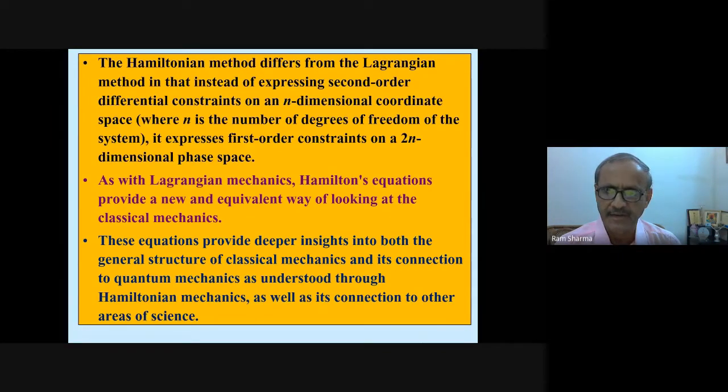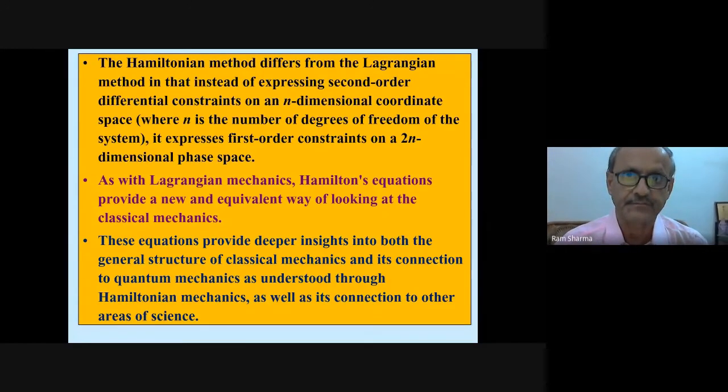As with Lagrangian mechanics, Hamilton's equations provide a new and equivalent way of looking at classical mechanics. These equations provide deeper insights into both the general structure of classical mechanics and its connection to quantum mechanics as understood through Hamiltonian mechanics, as well as its connection to other areas of science.